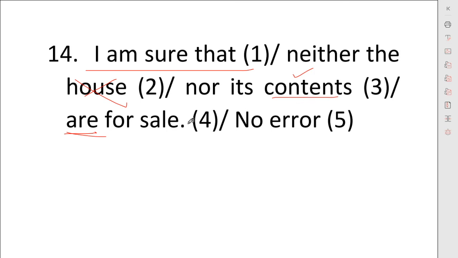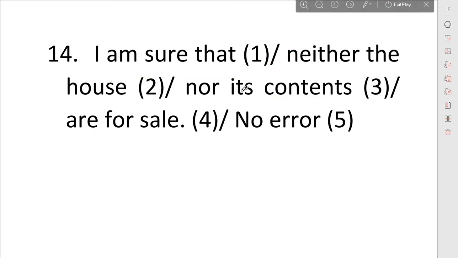If it would be singular, then this would also be singular. If it is plural, then it is also plural. Okay, the statement is true. The given statement is completely true. Okay, we have no error in this because for contents, for plural verb, plural noun, we have used the plural verb. Okay, the statement is correct.